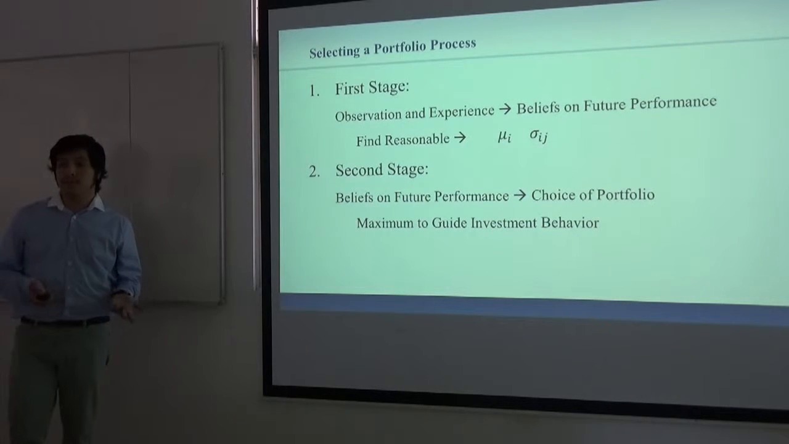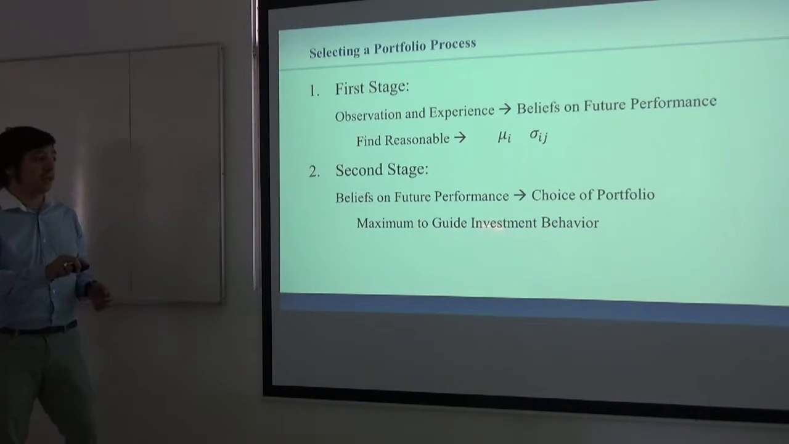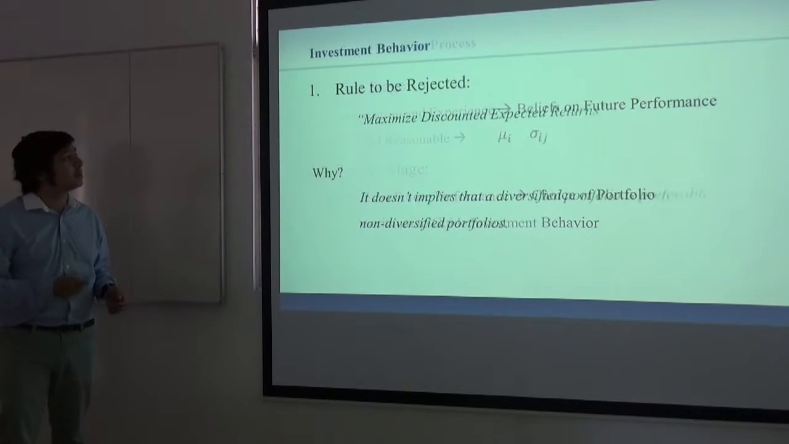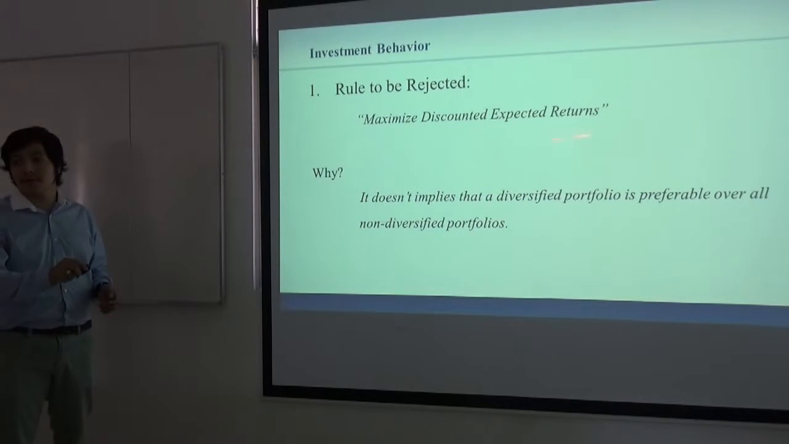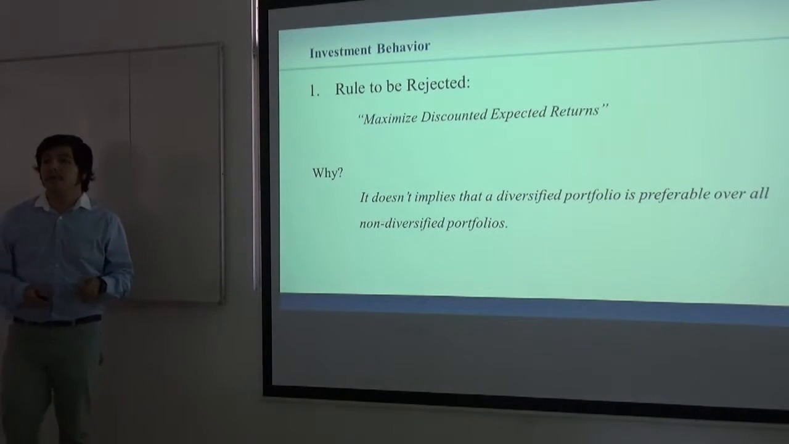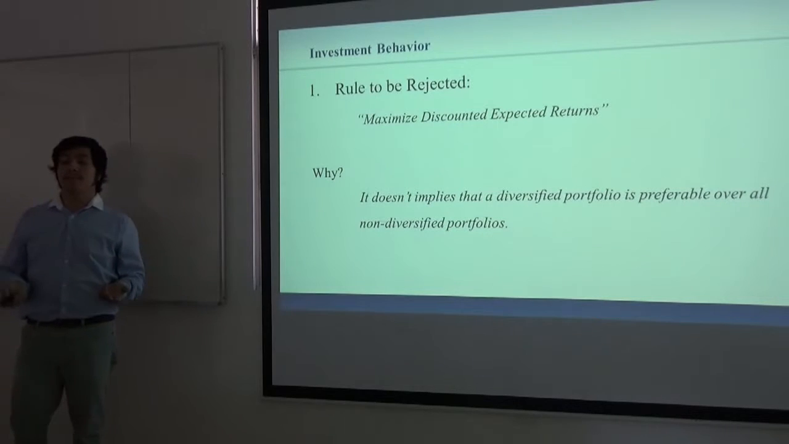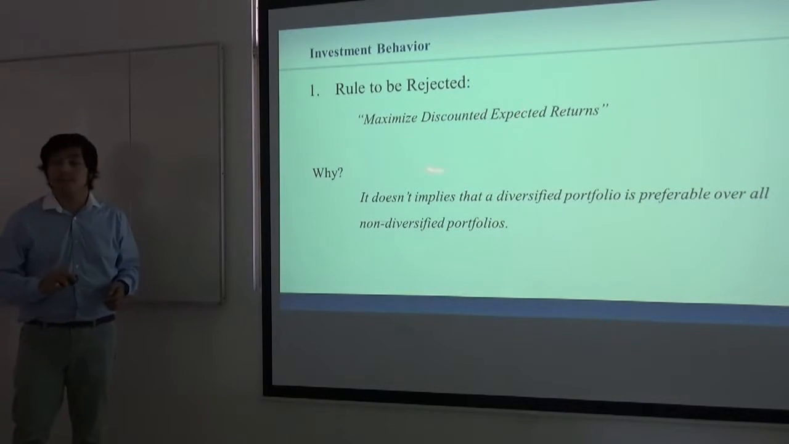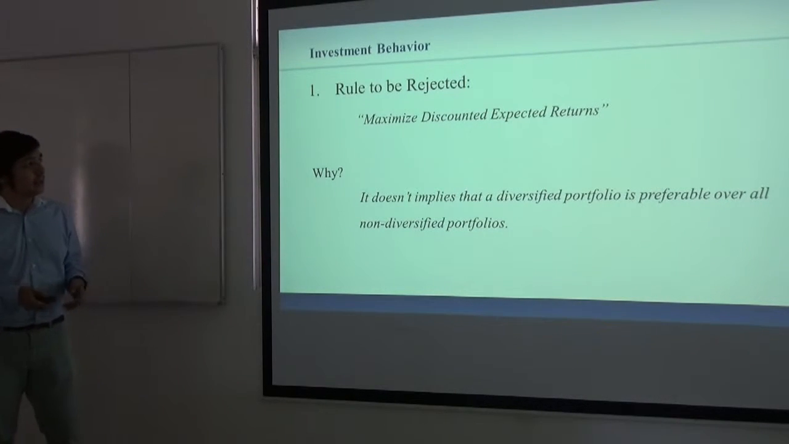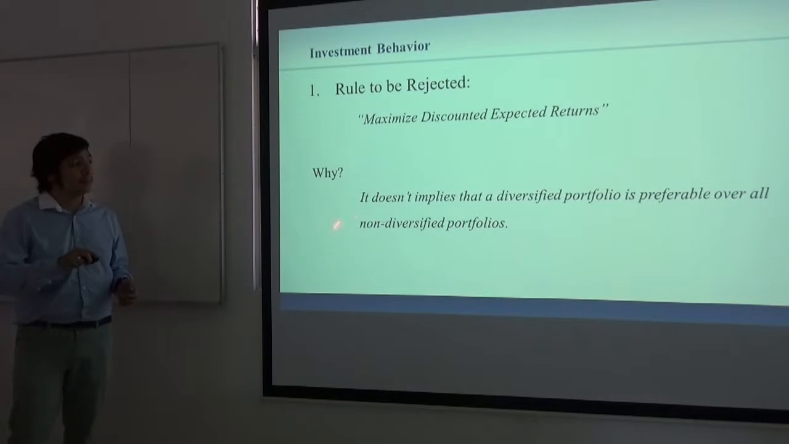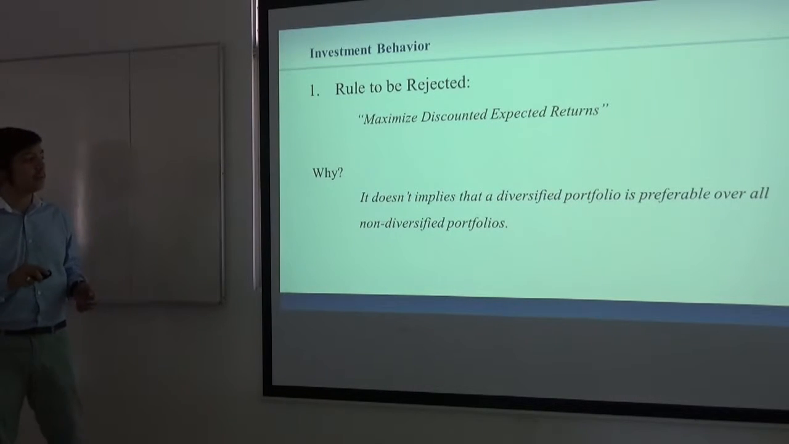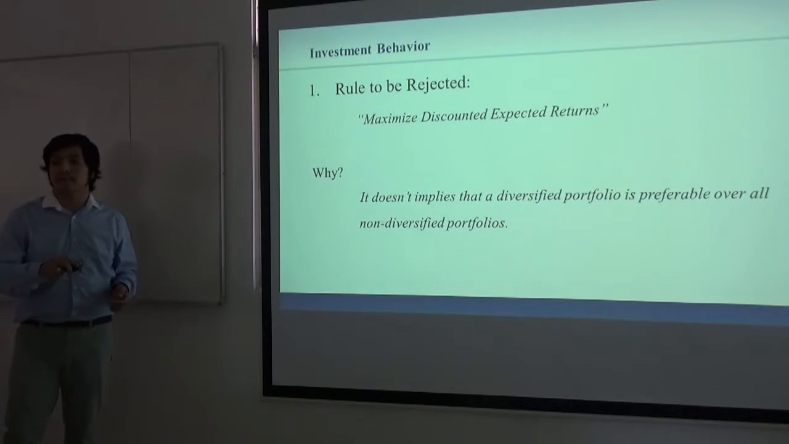Previous to 1952, the rule to guide investment behavior was typically to maximize discounted expected return. This rule can be found in the 1938 paper by J.B. Williams named The Theory of Investment Value. So, this rule can be rejected. Why? Because it never implies that a diversified portfolio is better than a non-diversified portfolio.